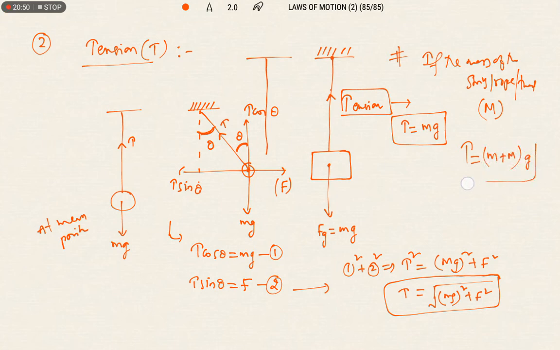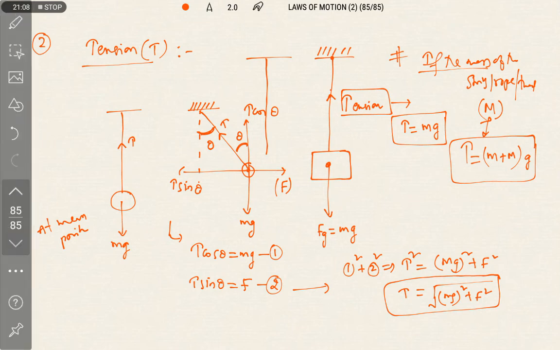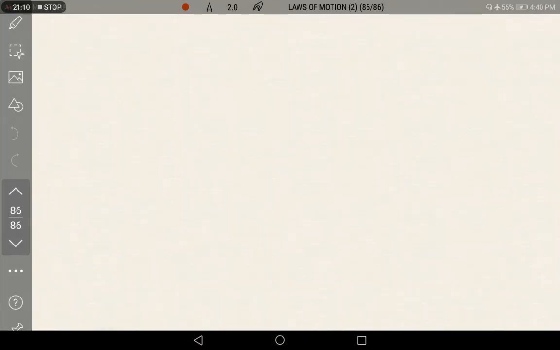That means the weight of the rope and the weight of the object attached to the free end will also be considered. So when the mass of the string is given, we need to take the mass of the string also. Now let us take one more important point related to tension.